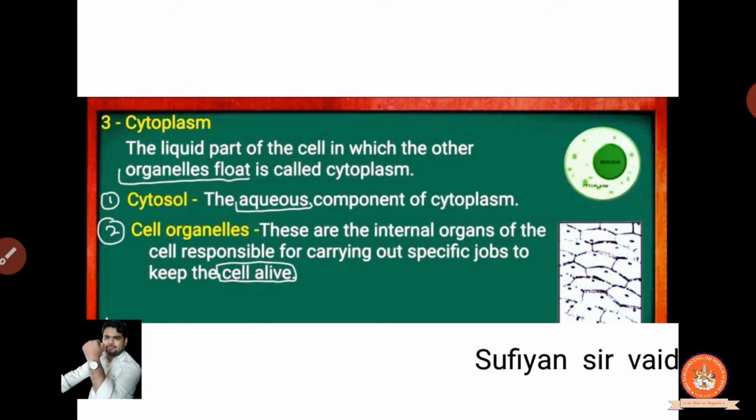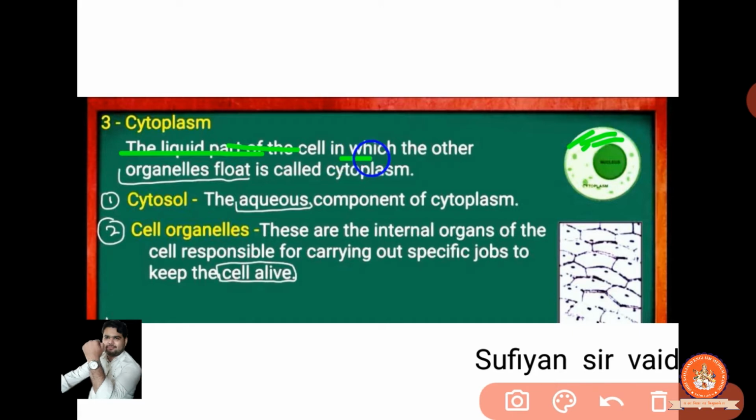Cytoplasm is the liquid part of the cell in which other organs are present. We know very well that in the human there is a presence of organs. Here is the liquid part, and we know very well that this portion is a liquid portion. So, the liquid part of the cell in which other organs are present. Other organs means what? In the human body there is a presence of heart, kidney. These are organs. Clear? So in the cells also there is a presence of organs, and they are known as organelles. Clear? And it is called cytoplasm.